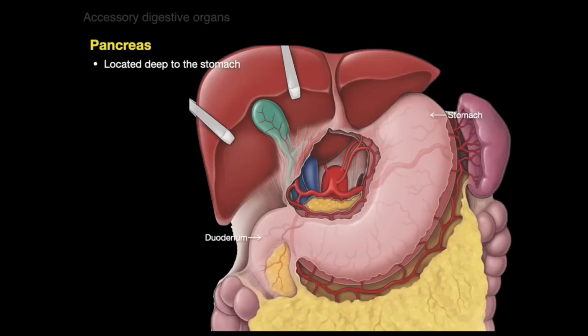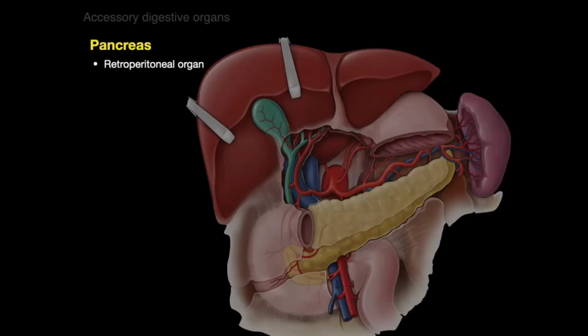Let's talk about the pancreas. And so the pancreas is located deep to the stomach. There's the stomach, there's the duodenum, and there I've just highlighted the pancreas. And there, if we cut the stomach, you see that the pancreas is retroperitoneal.